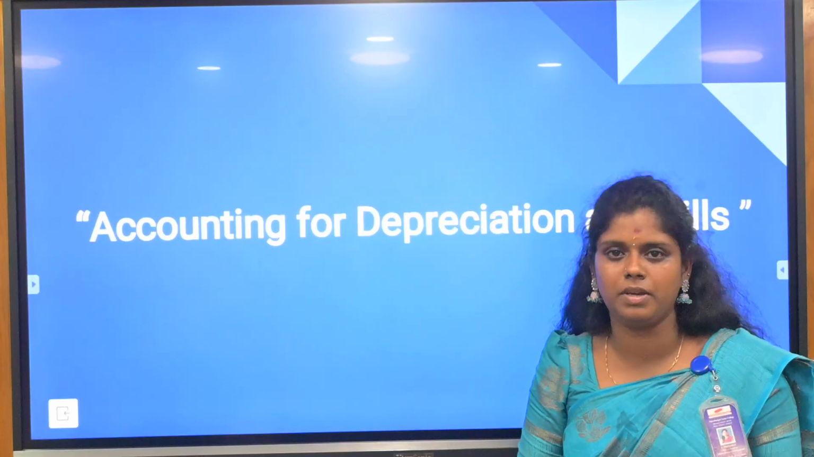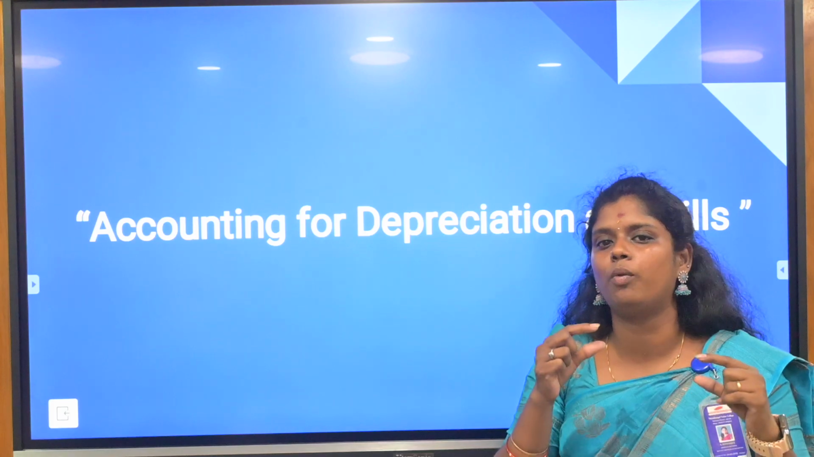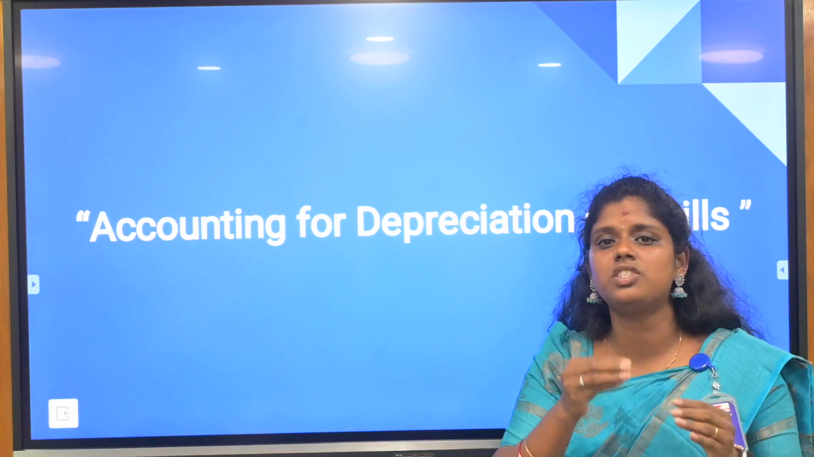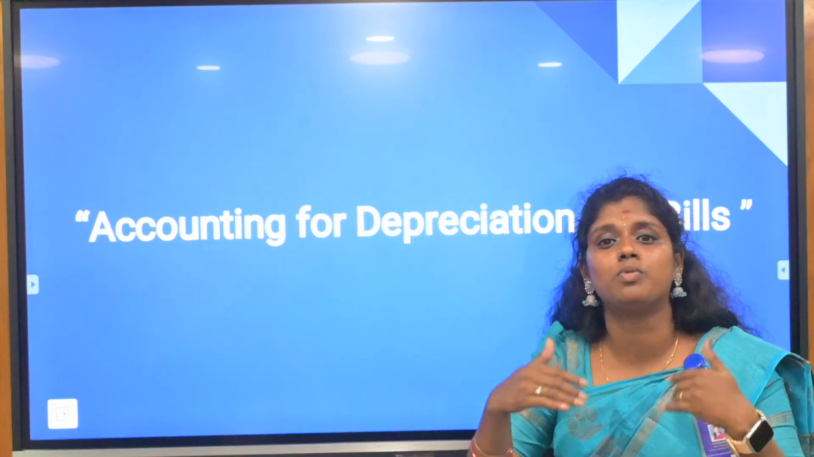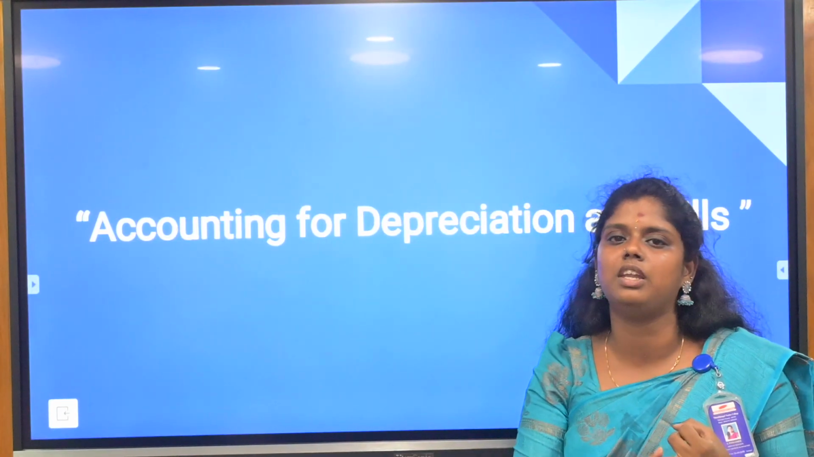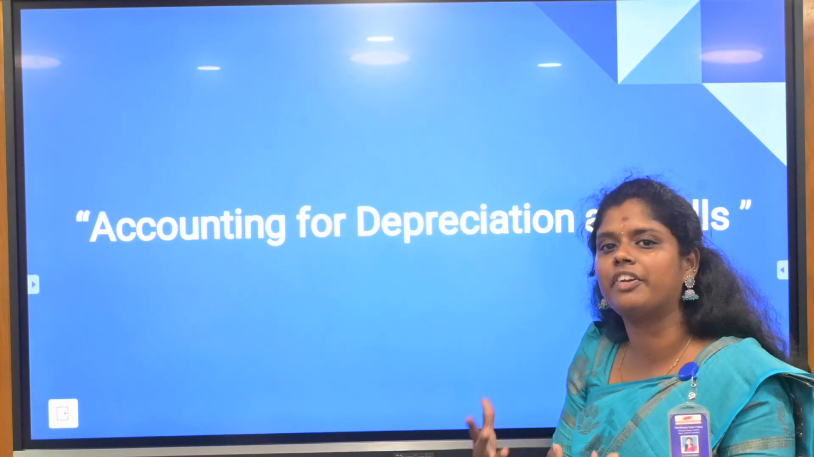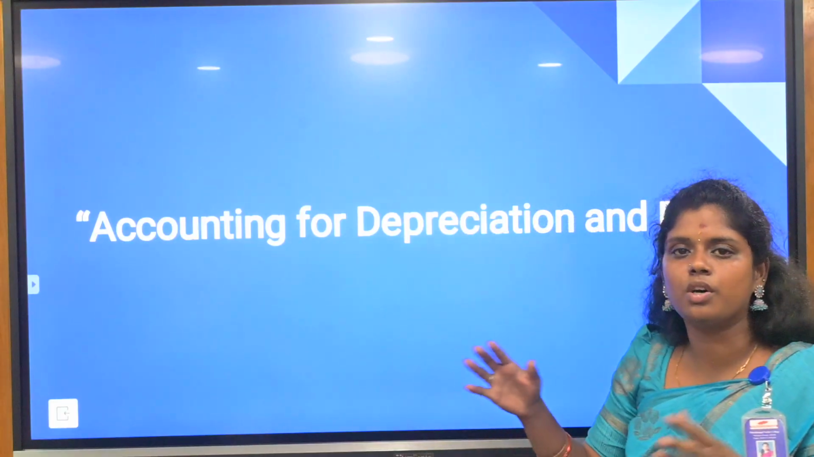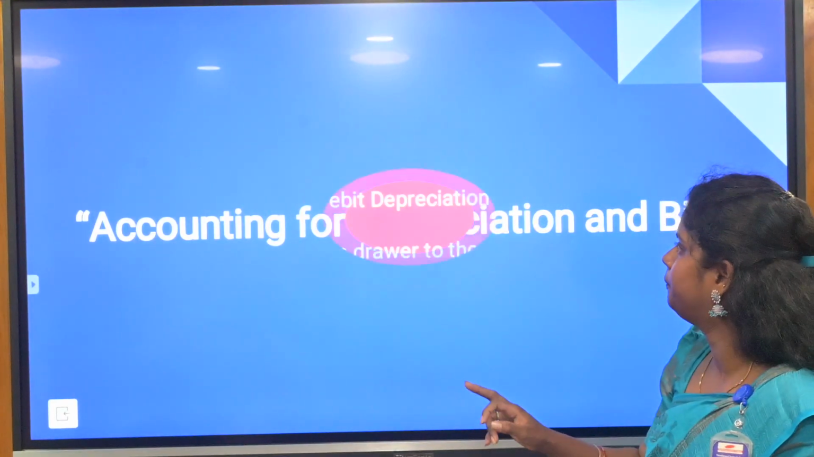Initially you are going to purchase the machinery, the value is, for example, 1 lakh. The depreciation amount will be, and the methods will be different, like the straight line method, the written down value method, the annuity method. You will be having different kinds of methods for depreciation. So we are going to move on to this.